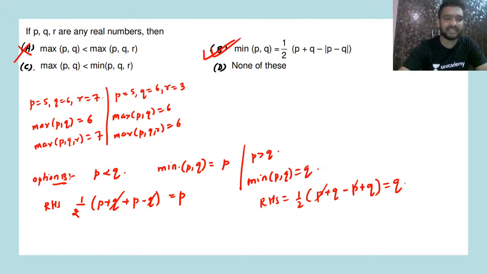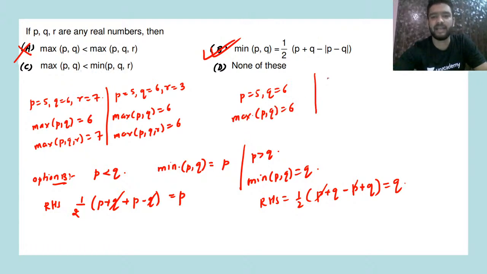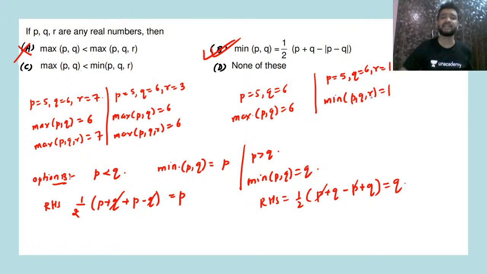And similarly, you can check for option C. Option C will be incorrect. See, maximum of P and Q. So I take P as 5, Q as 6. So maximum of P and Q will be 6. Now if I take P as 5, Q as 6 and R as 1, what will be minimum of P, Q and R? Minimum of P, Q and R will now be 1, which is not greater than 6. So option C is also incorrect. Only B will be the correct answer. Alright, only option B will be the correct answer to this question.